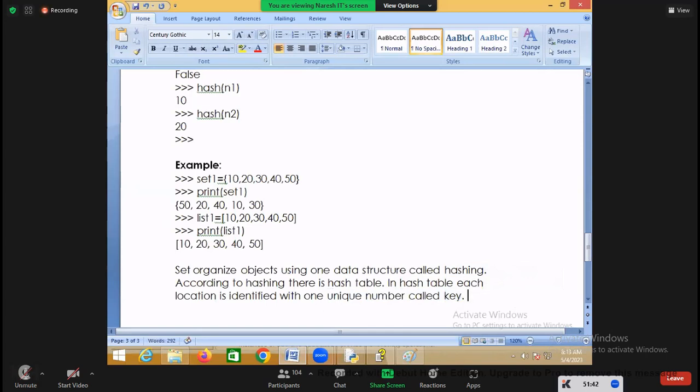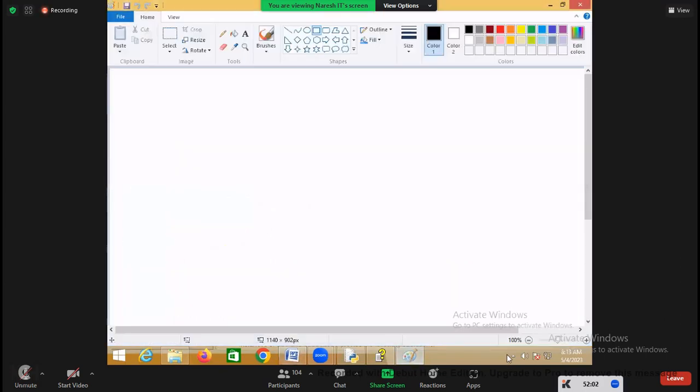This key is found using hashing algorithms. There are different hashing algorithms out there.